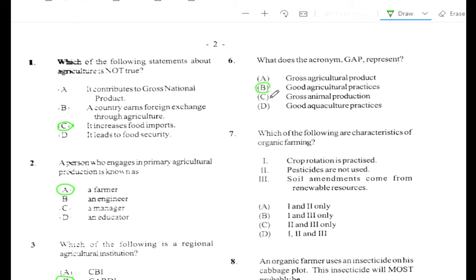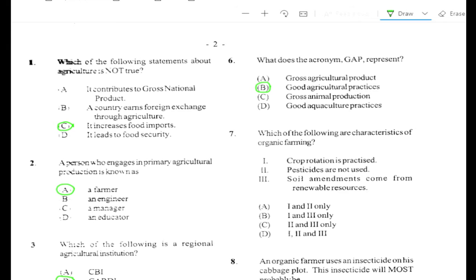Good agricultural practices. Now, there are certain principles that come with the good agricultural practices. Of course, preserving the environment, producing enough food for the consumers, etc.